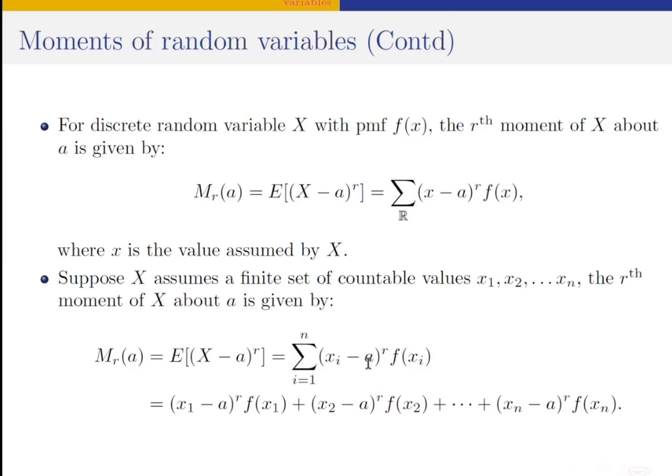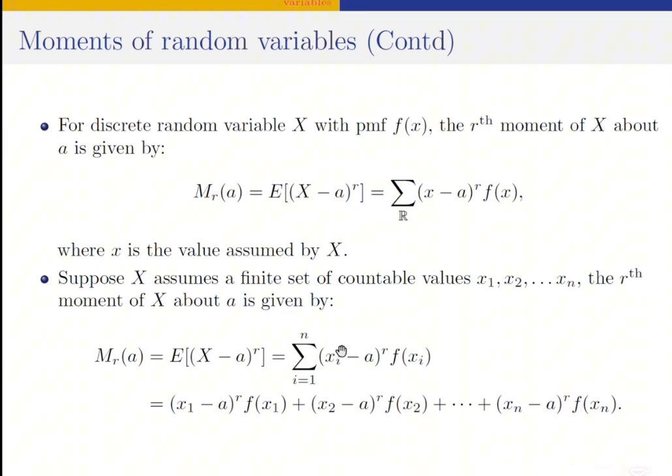So we have xi, which are all the values of x from x1 to xn. And then we subtract this constant A from every value of x, take it to the power r, and multiply by the probability that the random variable x assumes any of these values.